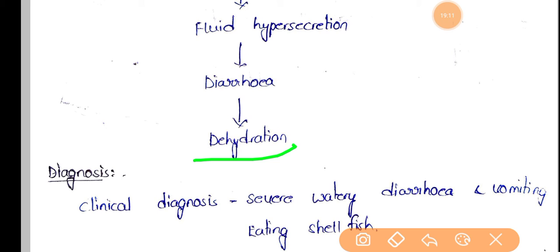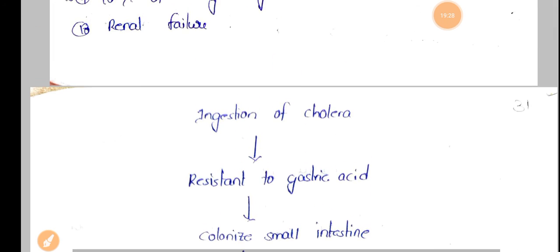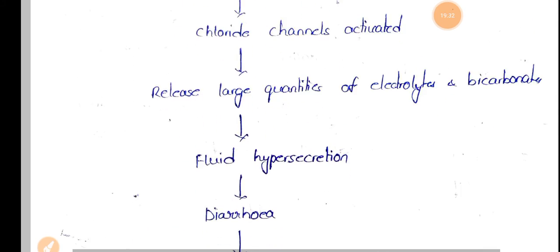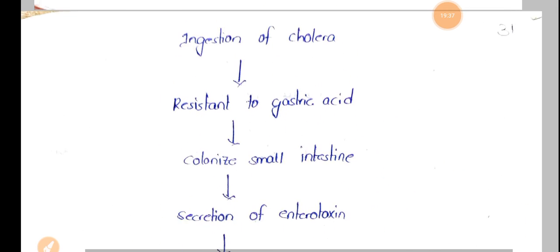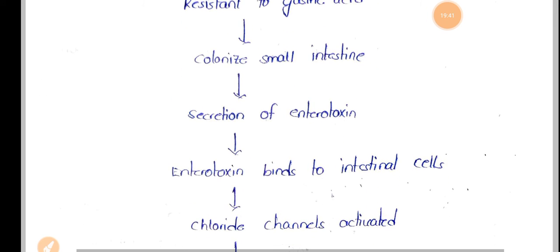So this is the step by step method, step by step reactions that are seen in the body during this cholera infection. If you draw this type of schematic representation, it will be much easier for you and for the examiner also. So here, if you show this kind of representation, you can get a better score.